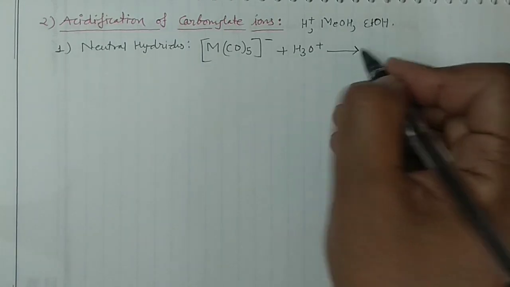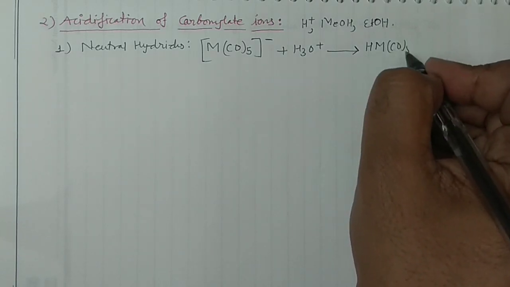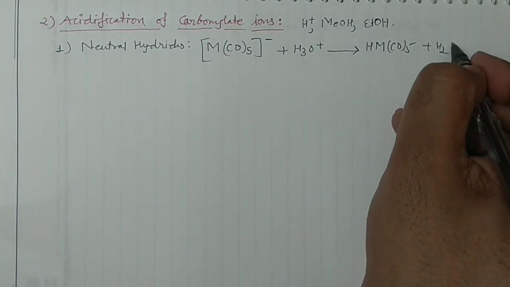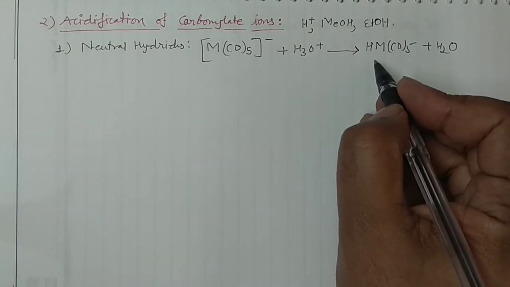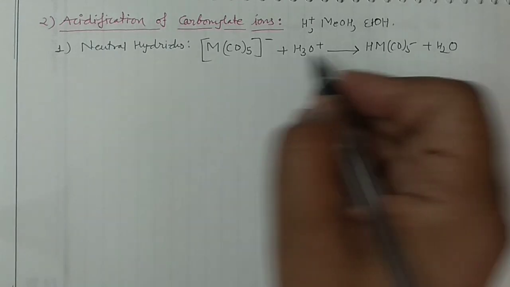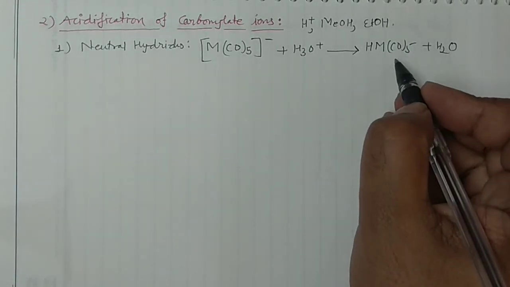And once you react this with acid, then it will get converted into HM(CO)5 along with a water molecule, okay? And then you can see here your hydride would result. And this hydride is neutral because there is no charge over there, so it's a neutral hydride.